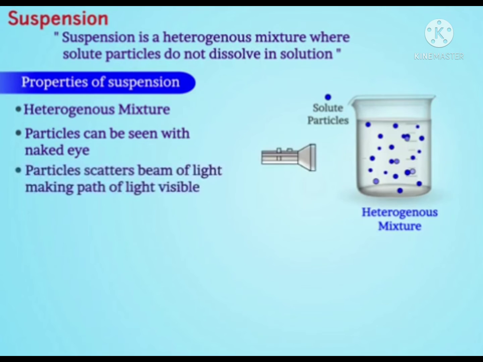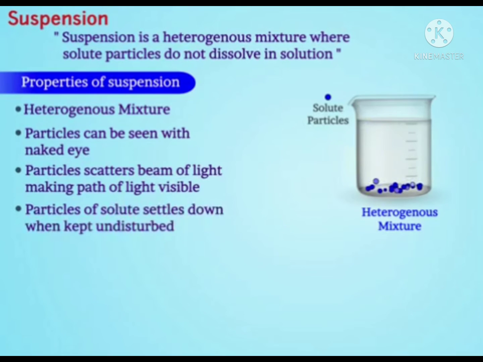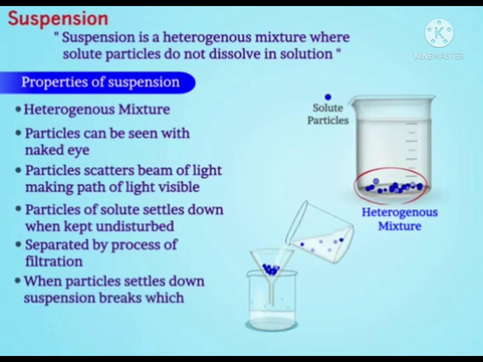Particles of a suspension scatter a beam of light, making the path of light visible. Particles of solute settle down when the suspension is kept undisturbed, and hence they can be easily separated by the process of filtration. When particles settle down, the suspension breaks, which also stops the scattering of light.